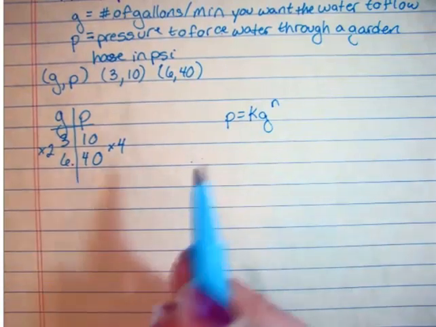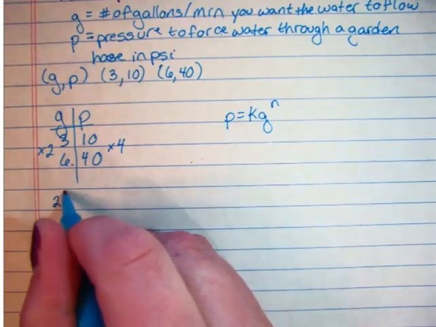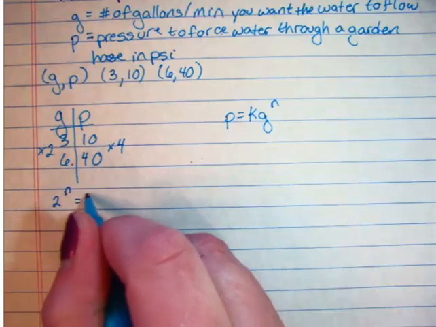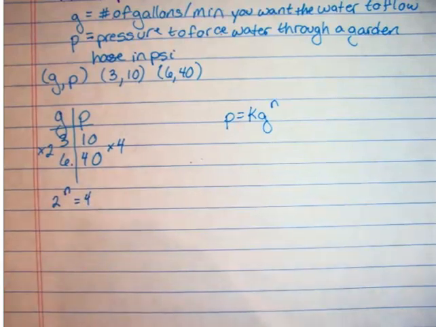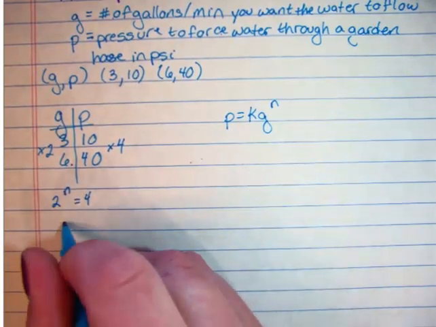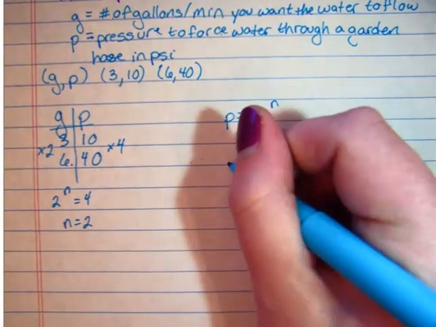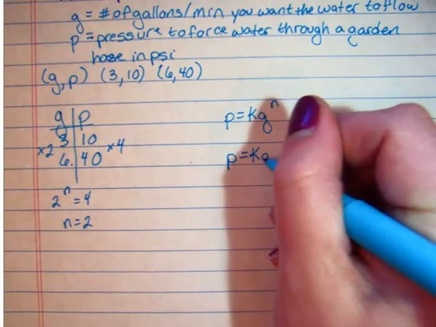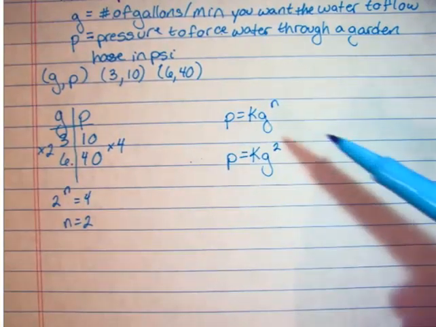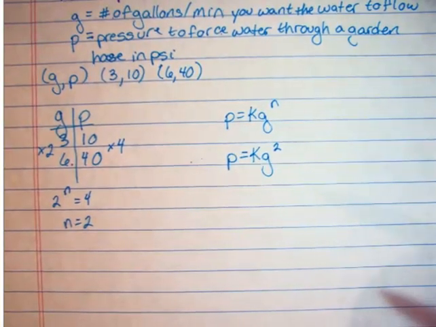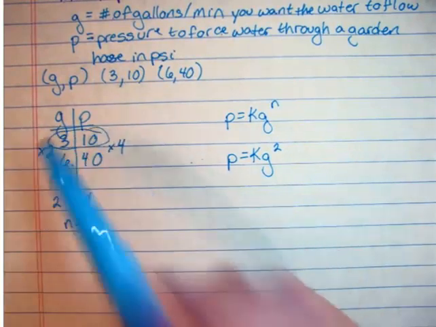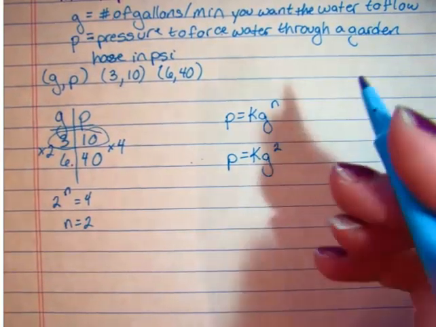So I know that 2 to the n has to equal 4. Now you've had this practice already writing variation equations. This is a straightforward one, n is 2. So far my equation is P equals K G squared. Now I have to find my K value, so I'm going to plug in a coordinate point. I'll just use the first one, it doesn't matter which one you plug in.